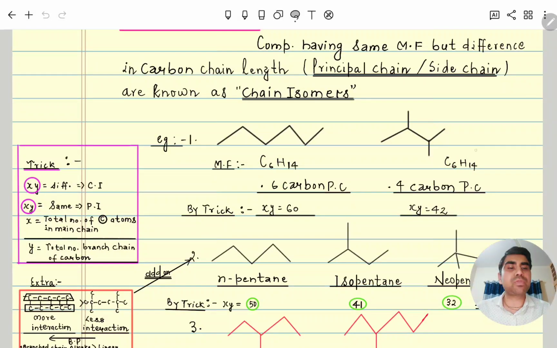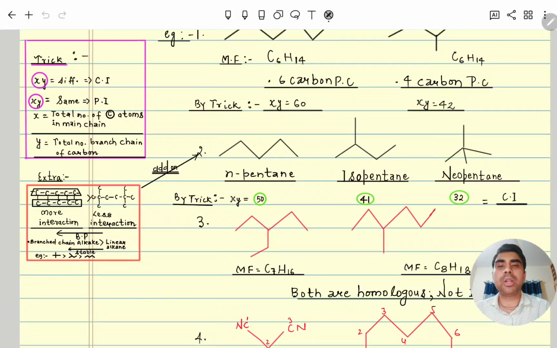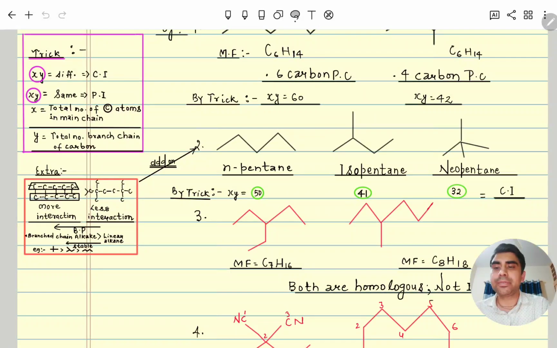The molecular formula is the same, so always first you need to check the molecular formula, then after that you see all those differences. Otherwise sometimes an accident will happen. Now next, here you can see one important extra point: whenever a hydrocarbon is linear, due to that linearity it will have more interaction between two layers, van der Waals interaction. So due to that it will have a higher boiling point, but when it has more branching, the interaction between two layers will be less, and when interaction is less, the boiling point will be less. So the more the branching, the lower the boiling point.